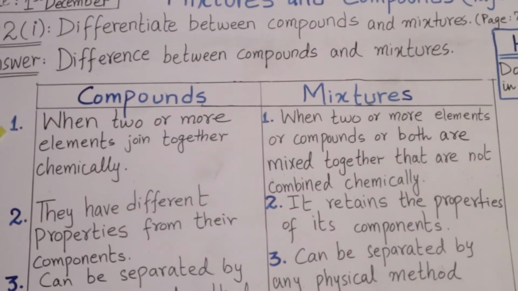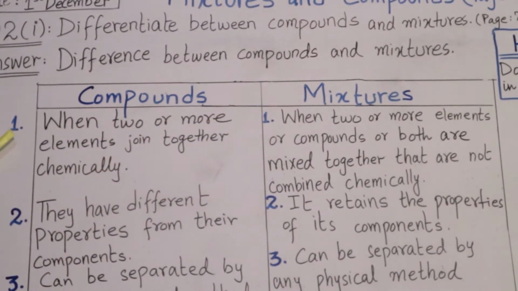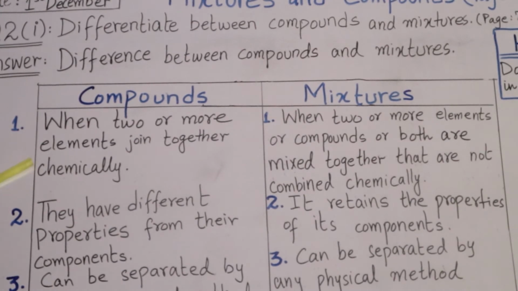The first difference is about the definition of compounds and the definition of mixtures. So the first difference is according to definition. Compounds: when two or more elements join together chemically, compounds are formed. Here chemical combination is a must.